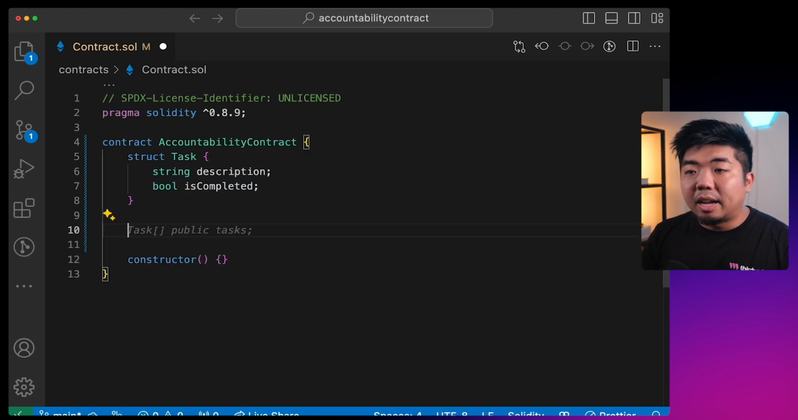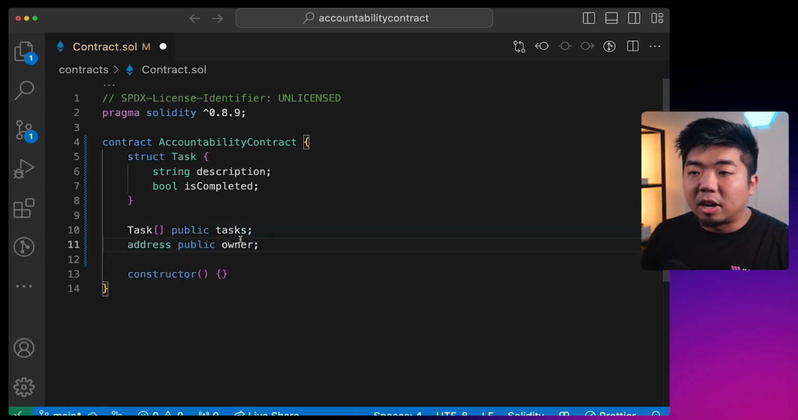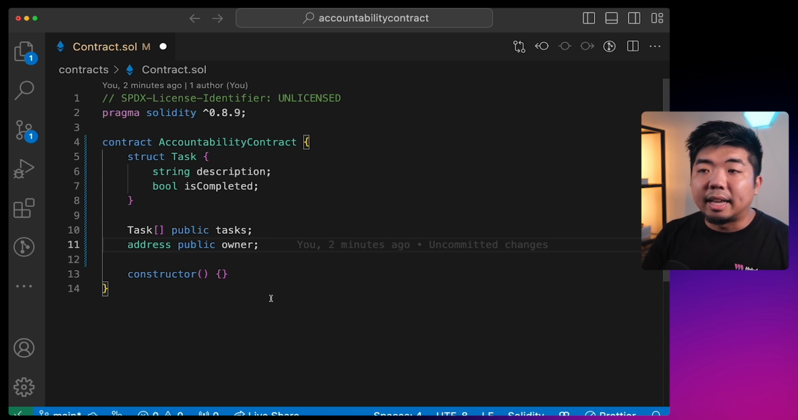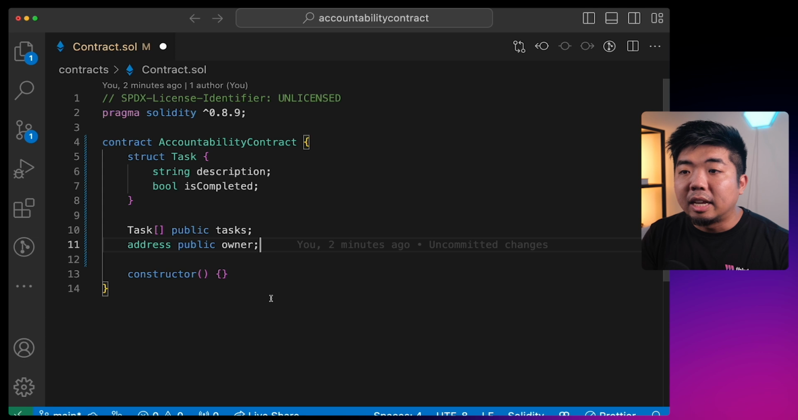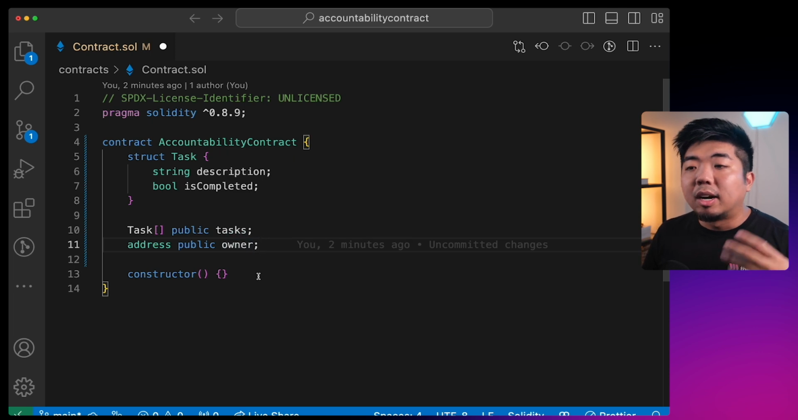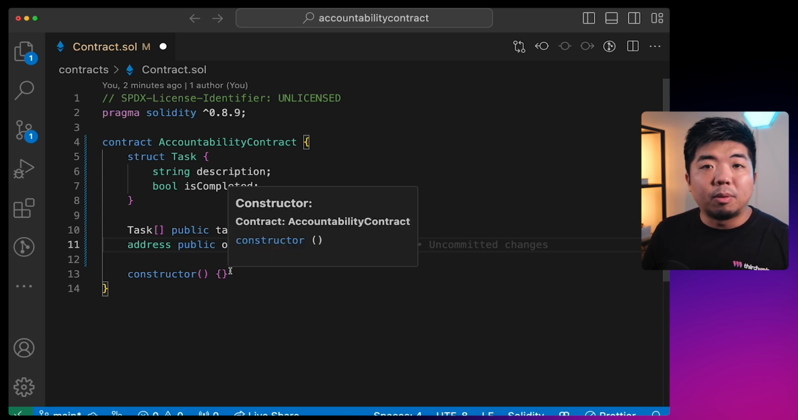What we'll also have to have is an array of tasks, which is going to be our Task struct. And we'll also set the owner of this contract here. So the contract that we're going to be building in this tutorial is only going to be a single contract that works with the wallet that deploys it. Now you could create this as a factory if you wanted to, and the owner of the contract becomes the person who deploys the accountability contract through your factory. But for this tutorial, we're keeping it simple. We're just going to deploy this contract with our wallet, and only that wallet will be able to interact with this contract.